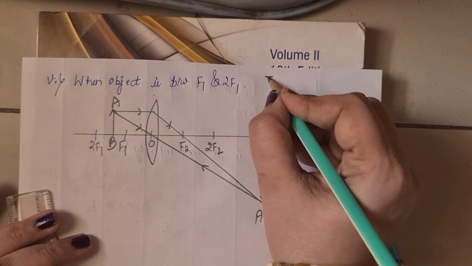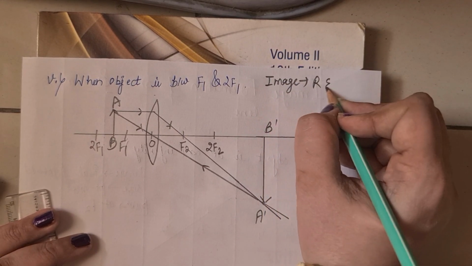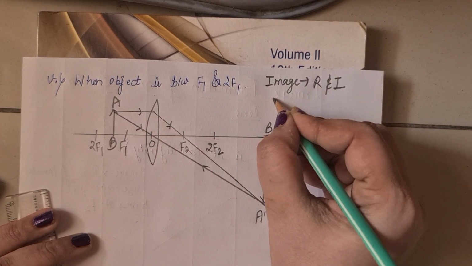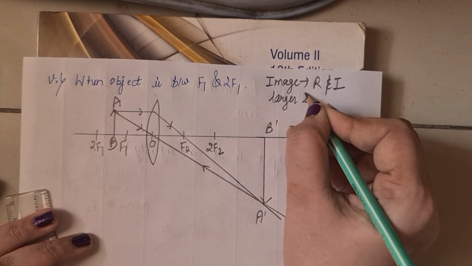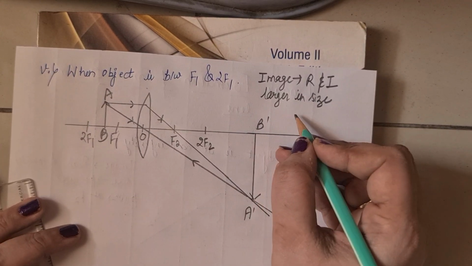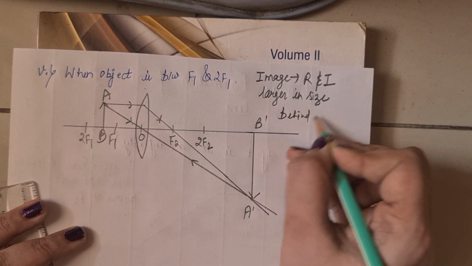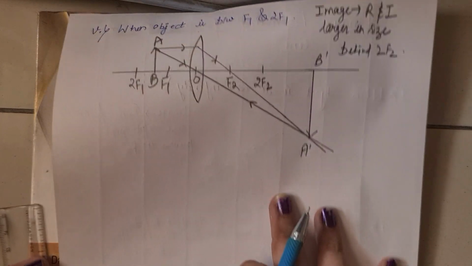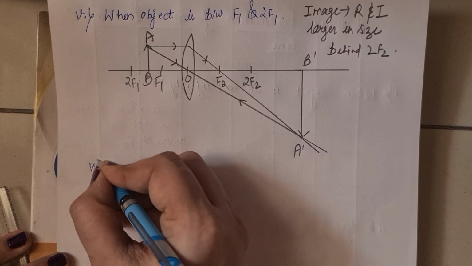So in this case the image is real and inverted because it is on the right side, larger in size, real and inverted, larger in size and behind 2F2.